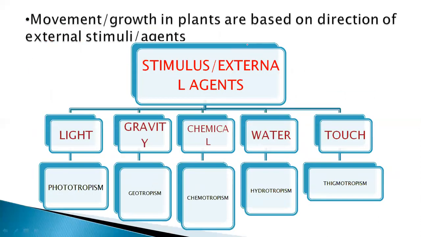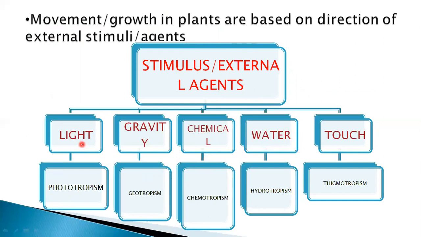Movement or growth in plants is observed on the basis of external stimuli or agents. These are the stimuli or external agents: light, gravity, chemical, water, touch. These are the stimuli to which the plant shows movement.